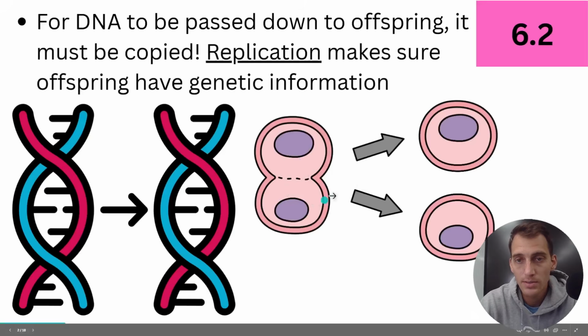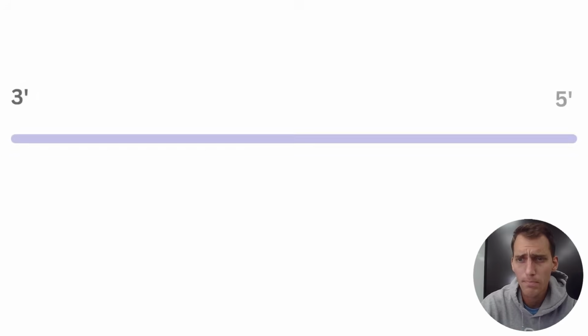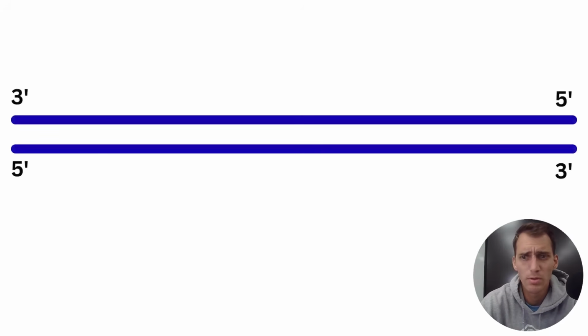Here's a little schematic of mitosis once again, just as a reminder. You're making 2 identical cells, and how do you make identical cells? Well, they've got to have identical DNA as well, because that's the code for making proteins, which we're going to talk about. So replication is going to become extra important here. It's extra important because it ensures that life on Earth continues, right?